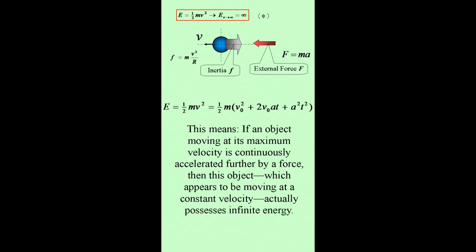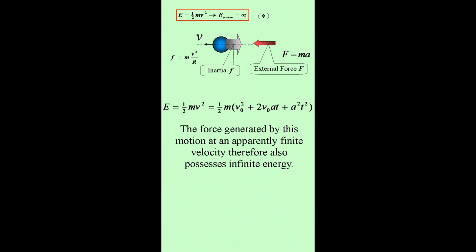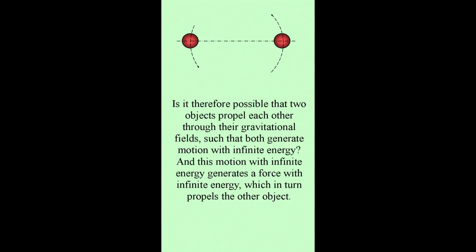This means, if an object moving at its maximum velocity is continuously accelerated further by a force, then this object, which appears to be moving at a constant velocity, actually possesses infinite energy. The force generated by this motion at an apparently finite velocity therefore also possesses infinite energy. Is it therefore possible that two objects propel each other through their gravitational fields, such that both generate motion with infinite energy? And this motion with infinite energy generates a force with infinite energy, which in turn propels the other object.